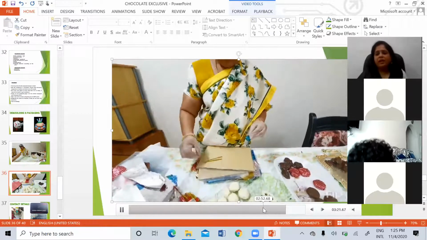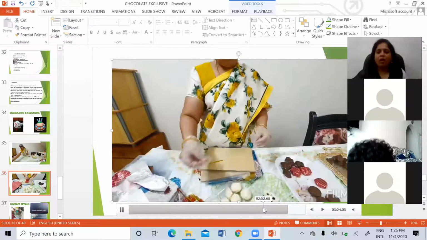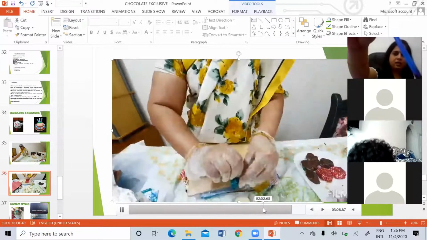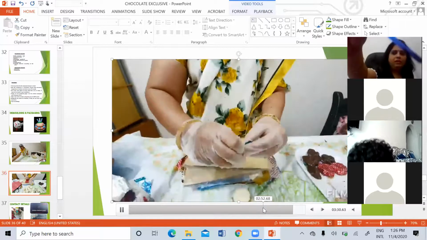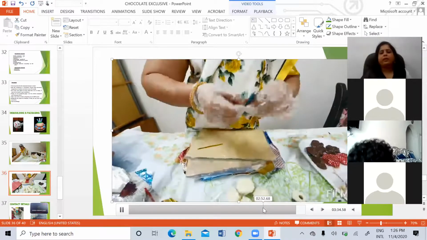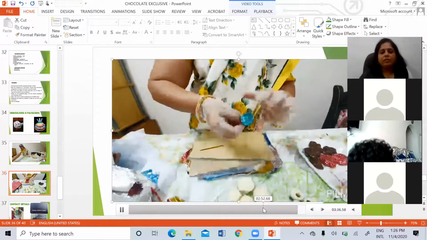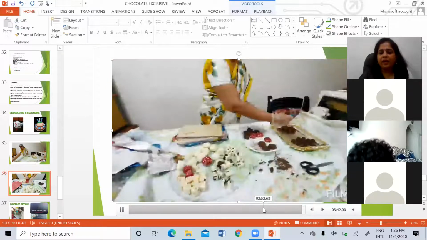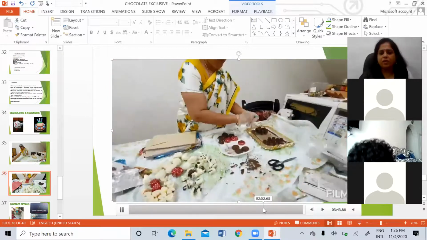You get it in many colors. Again, it can be ordered online. So these are tie ribbons, the small pieces you get. With this, you will have to lock it. So this is another variety of wrapping the chocolates.